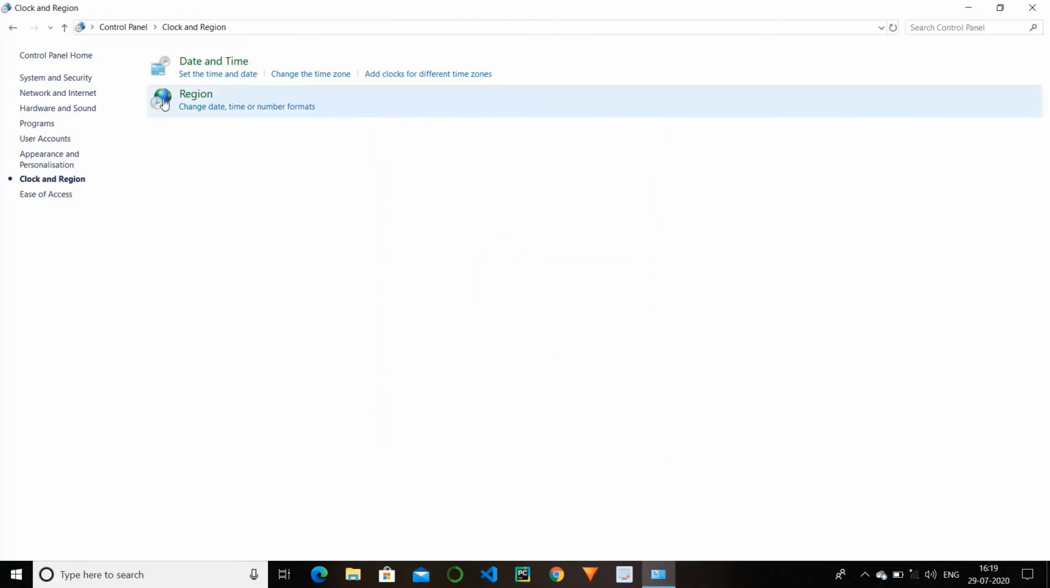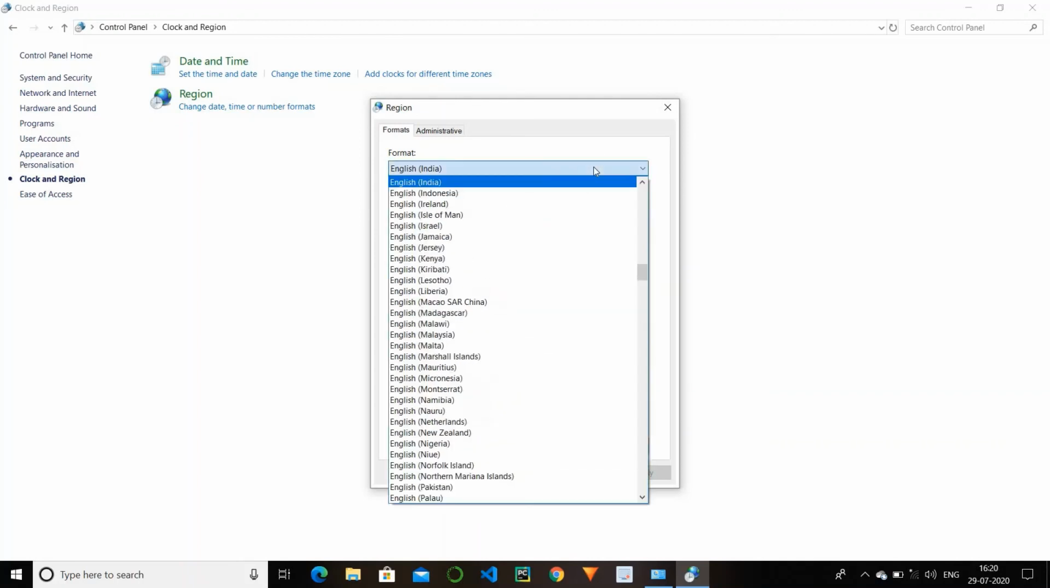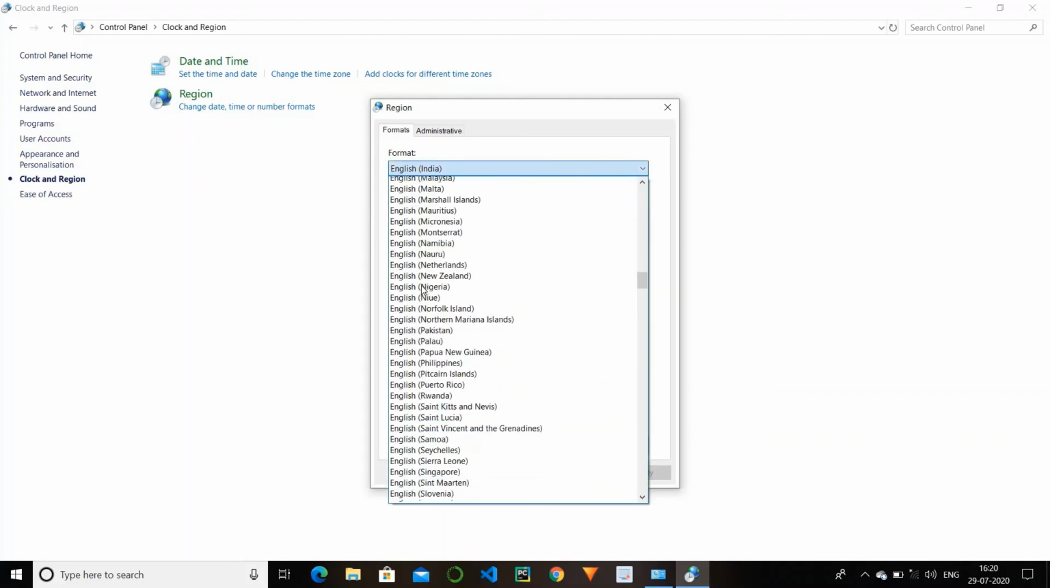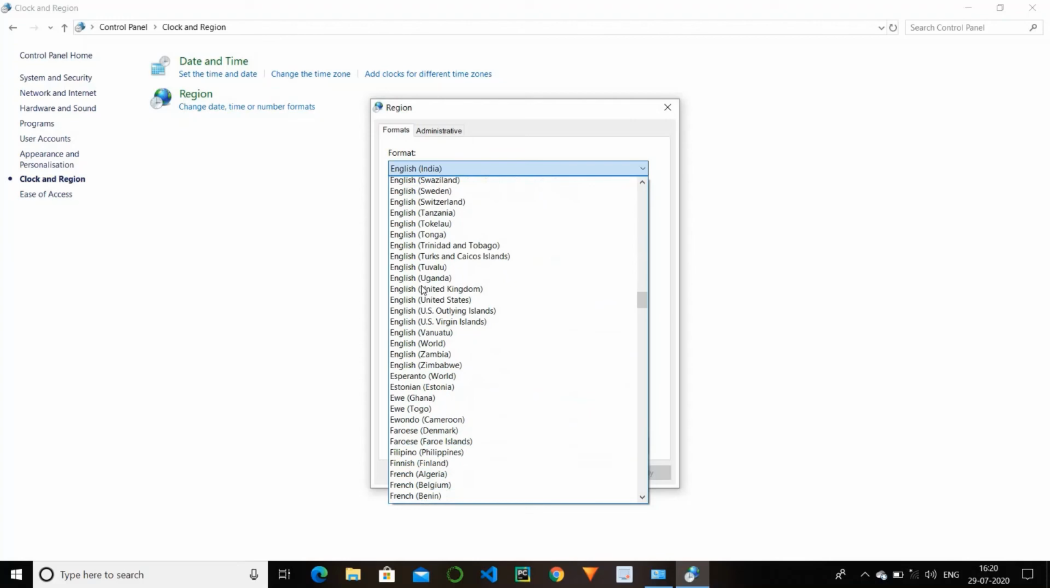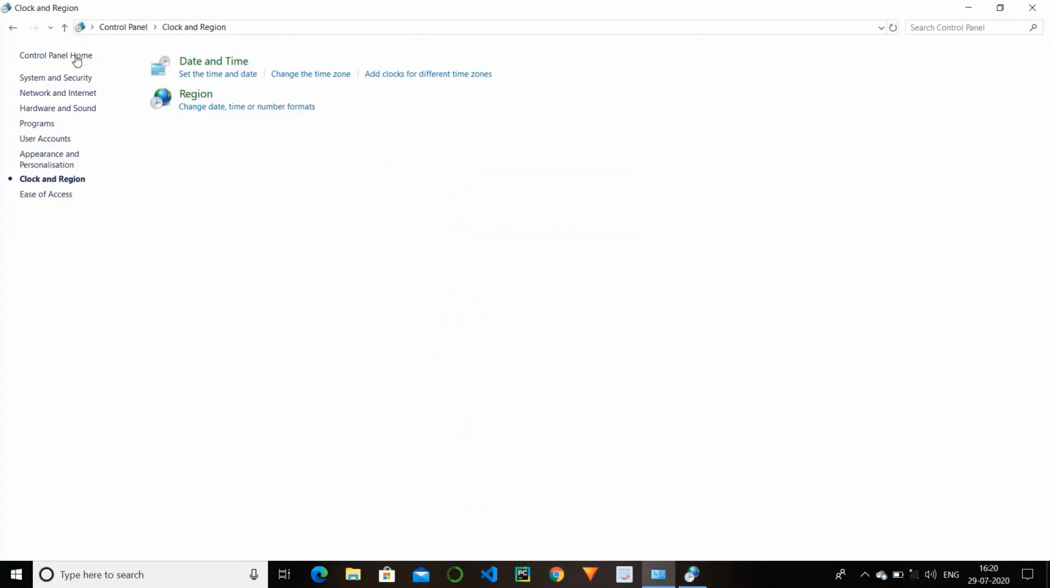And we have region. You can change the style of your date and time, like in which style you want to see your time and date, like day, month, year, or month, day, year. You can also change the region in which you are living, like English, French, any language.